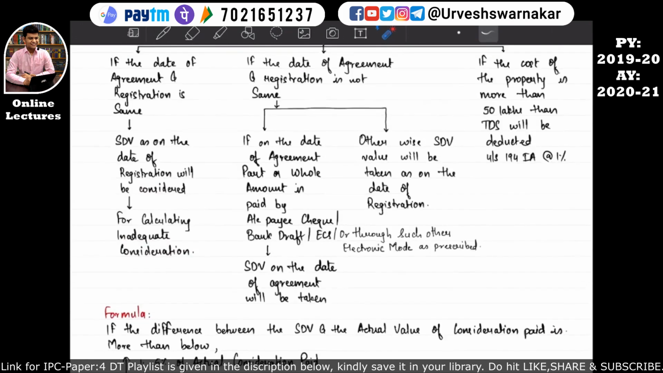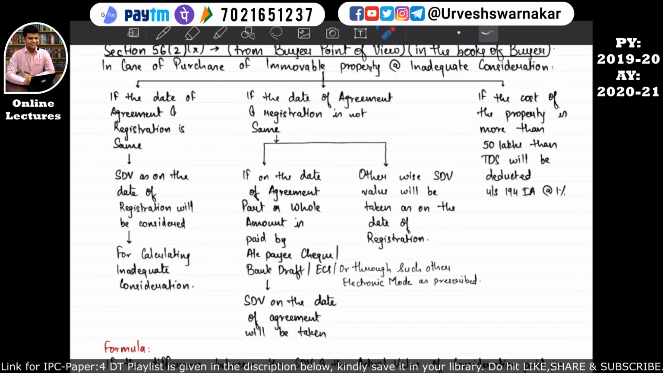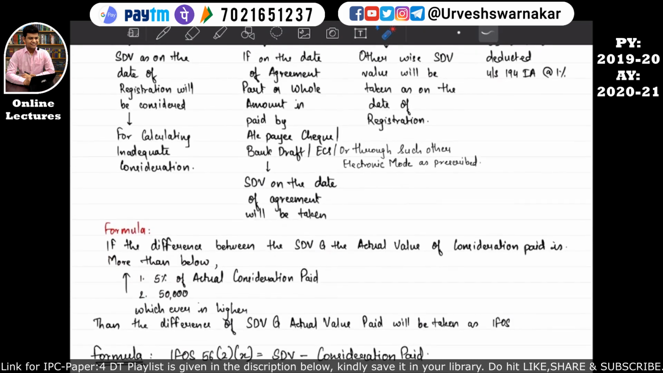After understanding this formula, we will understand this chart, because in order to understand this chart, we need to understand this formula first. So let's read it again. As per section 56 subsection 2 subsection 10, in case of a purchase of an immovable property at inadequate consideration, then the formula will apply. The formula says that if the difference between the SDV, that is the stamp duty value of the immovable property, and the actual consideration, that is the actual value of the consideration paid for that immovable property, is more than 5% of the actual consideration paid, or rupees 50,000, whichever is higher, then the difference of the stamp duty valuation authority and the actual value paid will be taken as income from other sources.